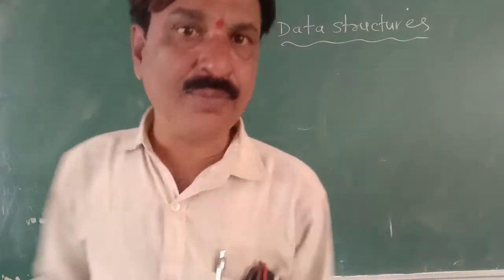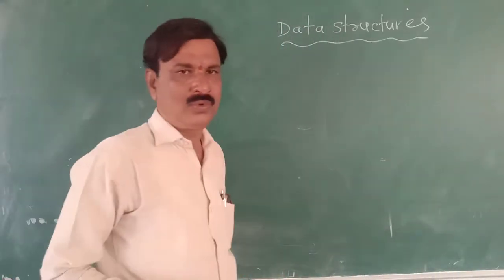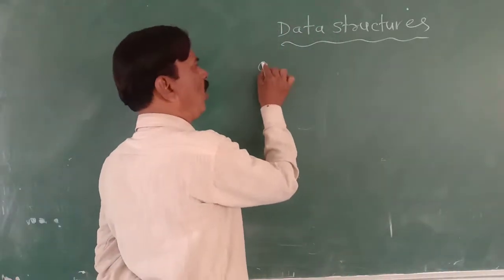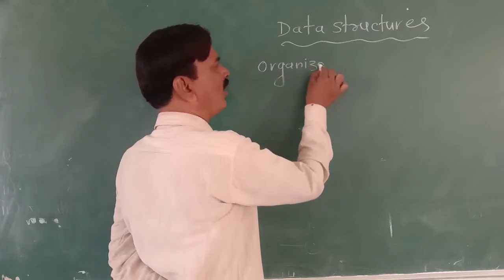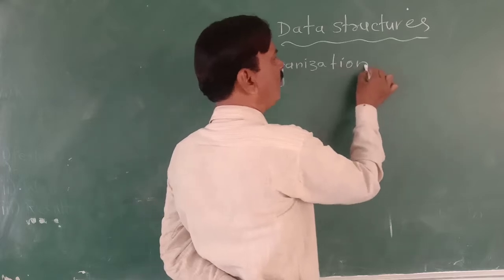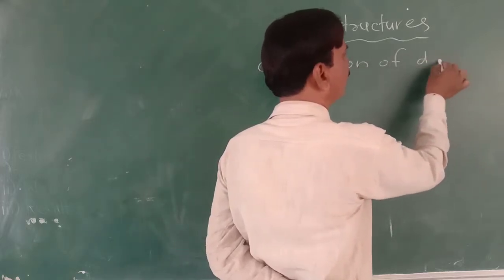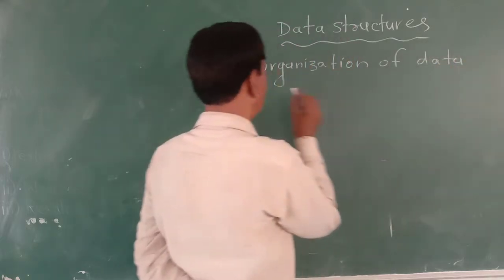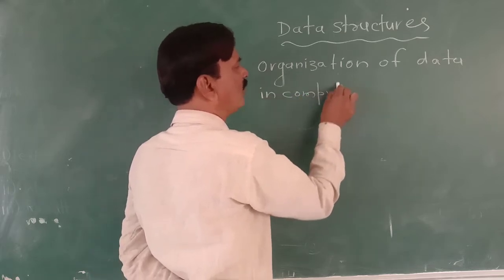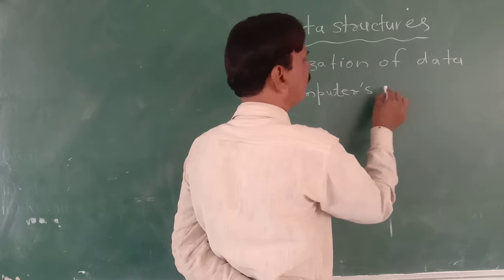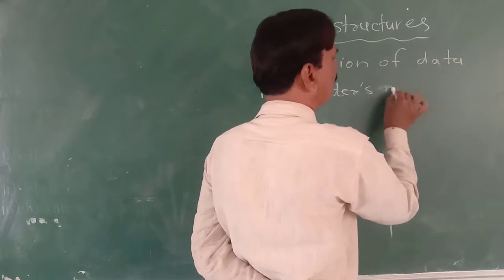So very first, what is meant by data structure? Data structure is organization of data in computer's memory. Organization of data in computer's memory, that is called a data structure.